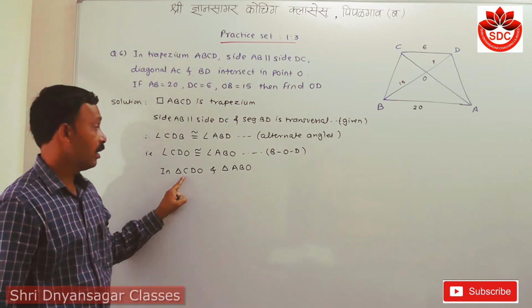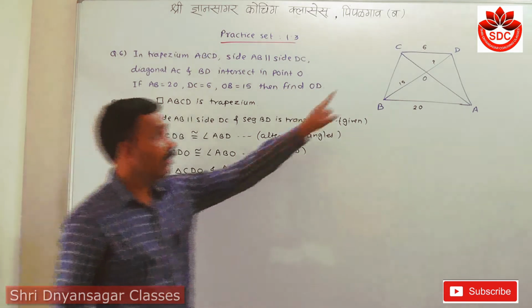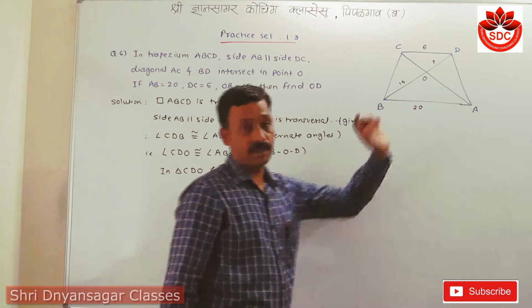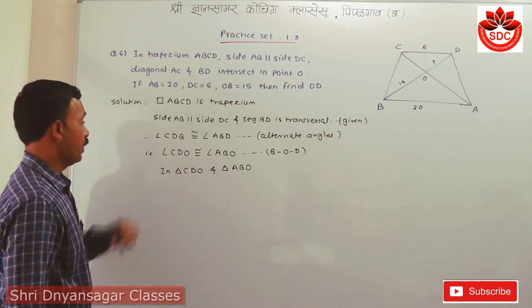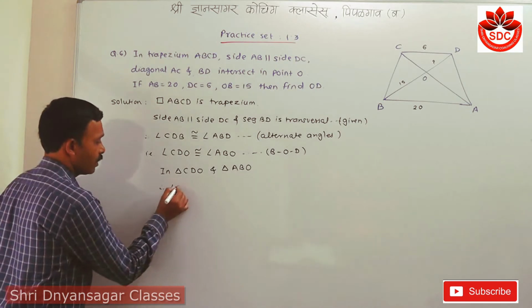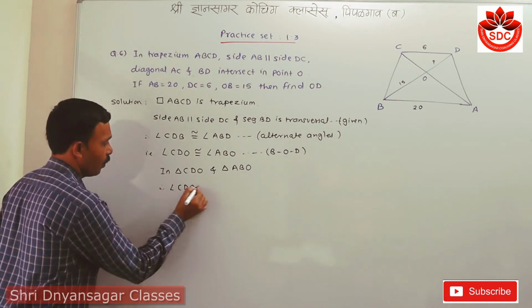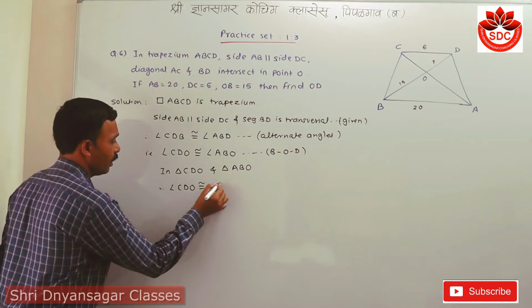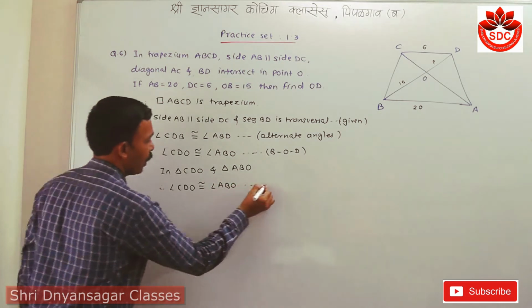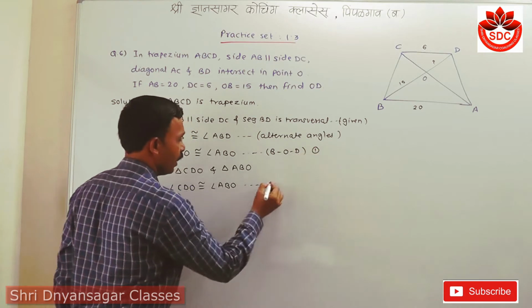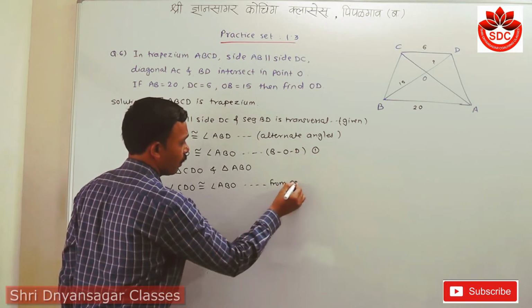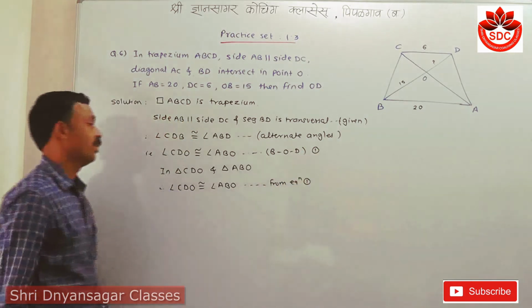Here C corresponding with A, so I will take here C and then A. Then now in this equation, angle CDO is congruent with angle ABO. Let us give the reason. Let us call this equation first. Here we write from equation first.